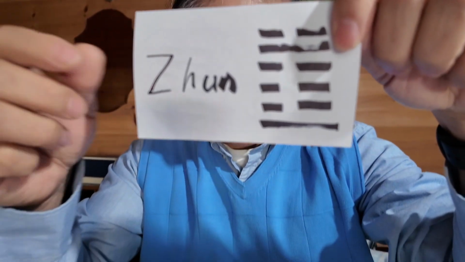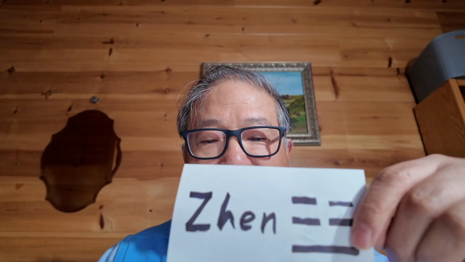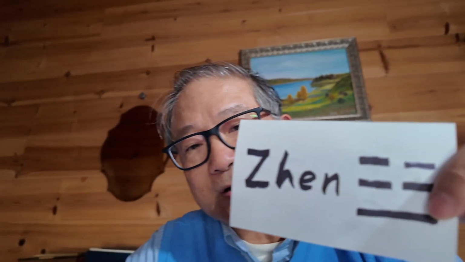ZHUN hexagram has two yang lines, one at the first place, and another at the fifth place. The rest of the 4 lines are yin lines. Split the hexagram into 2 trigrams. The lower trigram with 1 yang line under 2 yin lines is called ZHUN.